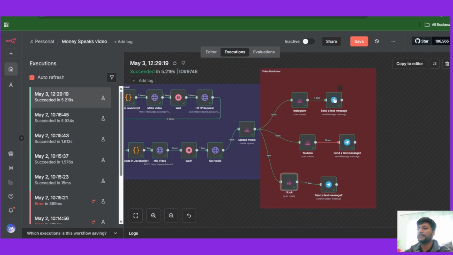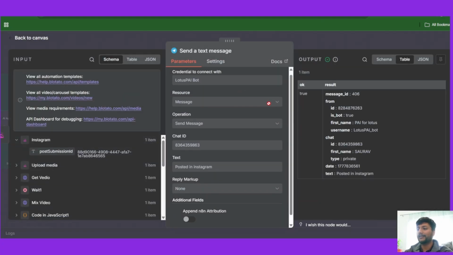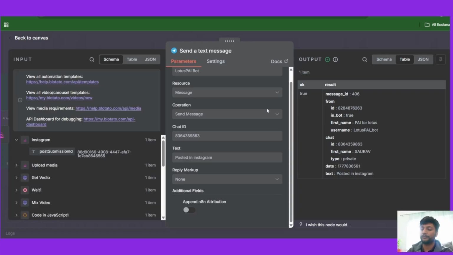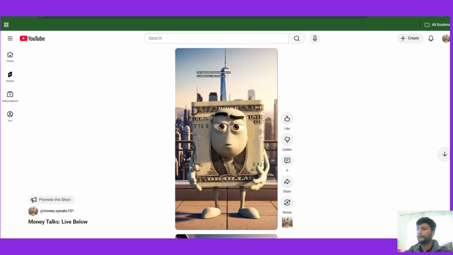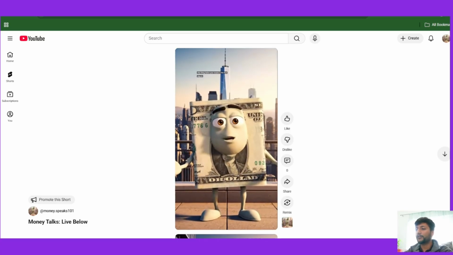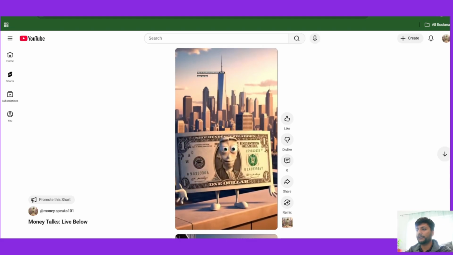And once upload happens, it's going to send back an SMS on Telegram saying post it on Instagram. Let me show you the message right here. Once the upload happened, it says post it on Instagram, post it on YouTube, post it on TikTok. One voice note input, couple of minutes, maybe half an hour, and it sends out a message saying uploaded on everything. Now let me show you the video it just posted. So this is the video it posted on YouTube, TikTok, and Instagram. All three, all on autopilot.